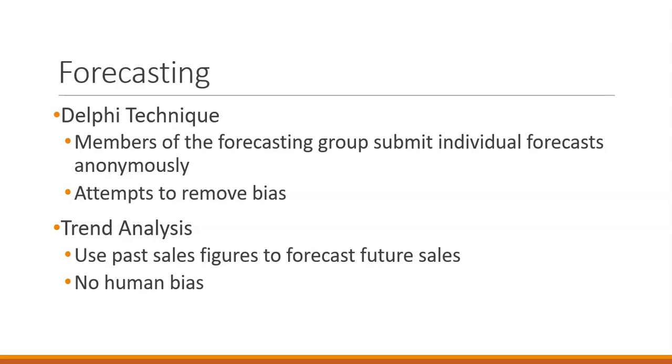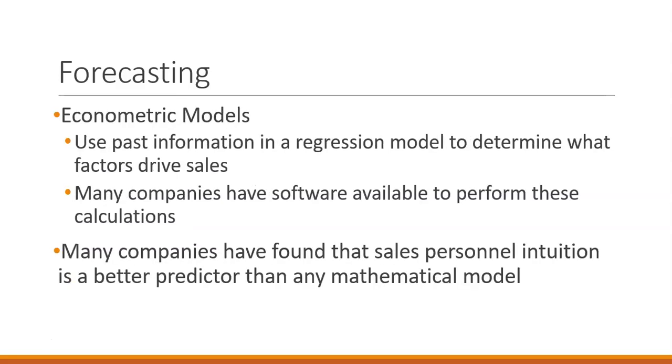They can also use trend analysis. So we've done trend analysis in accounting. If you're a finance major, you've also done various forms of trend analysis. We sometimes look at trend analysis in economics also, but this is where we use historical information in a way to forecast what our future sales are. This is a purely mathematical formula, and there's no human bias in that.